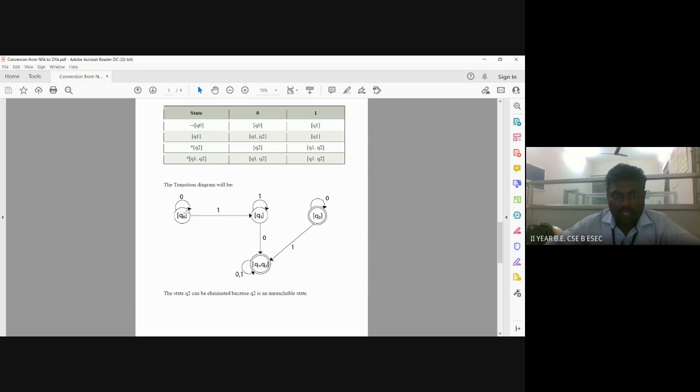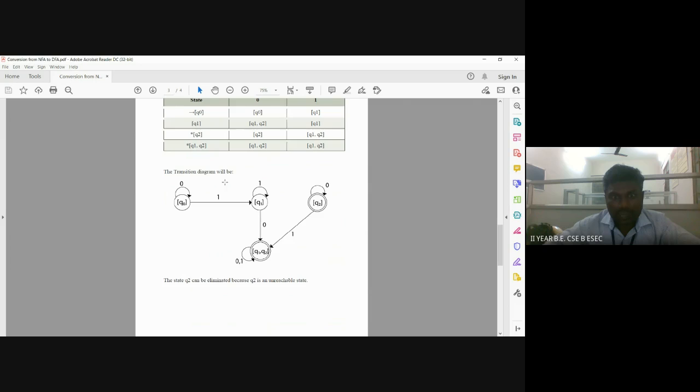Up to this we will stop our conversion, and for this transition table we have to draw the transition diagram. Q0 on 0 goes to Q1, Q2 and Q0 on 1 goes to Q1. Now this combination Q1, Q2 is considered a single state in the converted automaton, here the DFA. Q1 on 0 goes to Q1, Q2, and on 1 it is a self transition. Q2 on 0 is a self transition, and on 1 it goes to Q1, Q2.